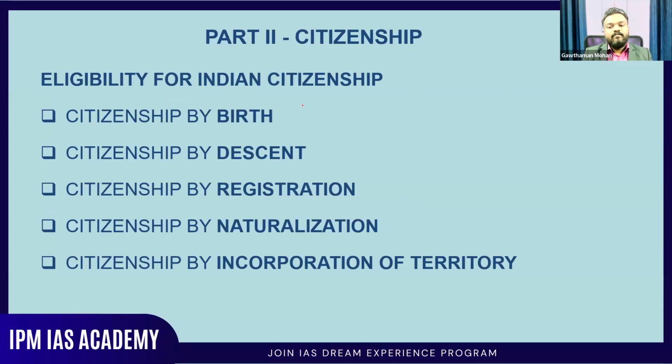By birth you can get it, by descent you can get it. There are conditions for each of these cases. Then by registration you can become a part of India. By naturalization we can become a part of India. Here, if an American citizen wants to become an Indian citizen, then he has to undergo the naturalization process. You need to understand that. Then incorporation of territory. For example, Goa was not a part of India. Later it was acquired and incorporated into our territory. So whoever was in Goa automatically became an Indian citizen. That is incorporation of territory.